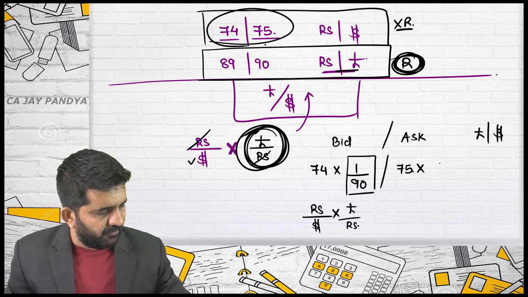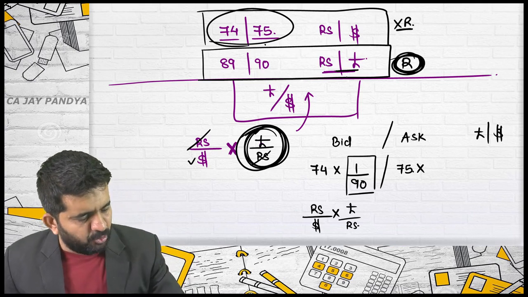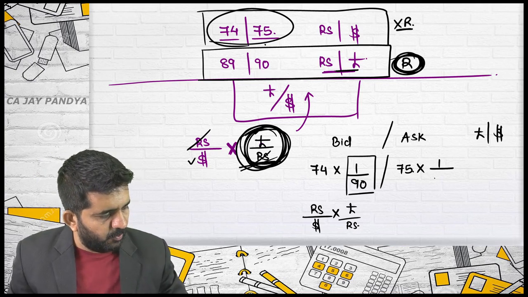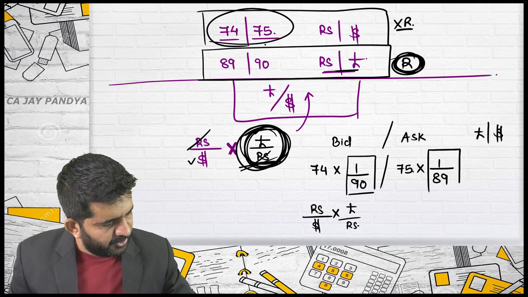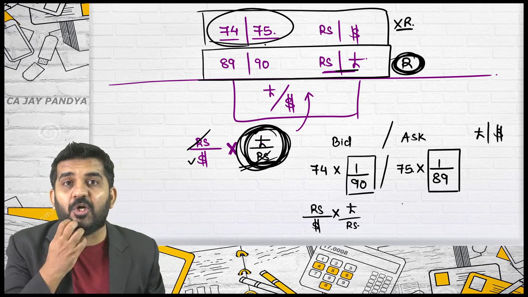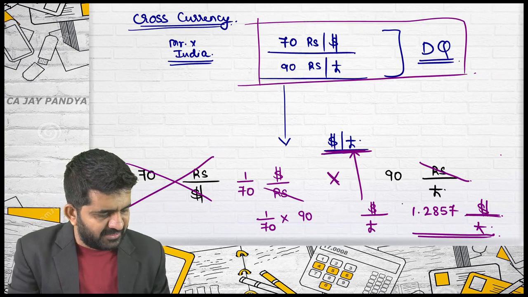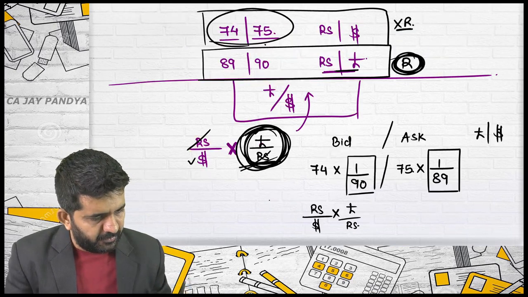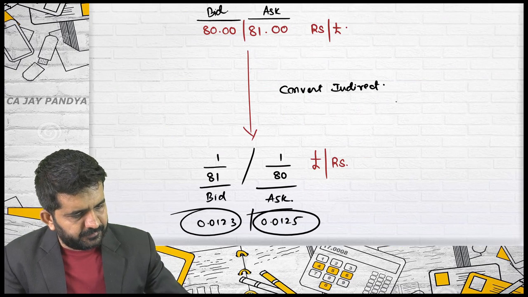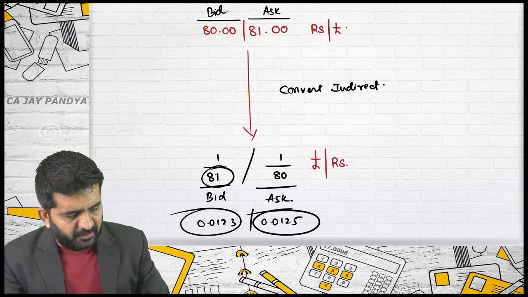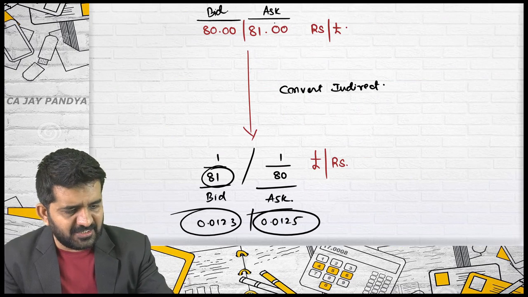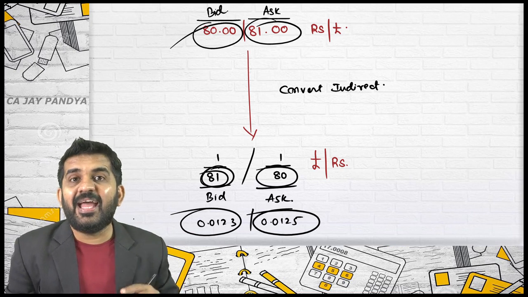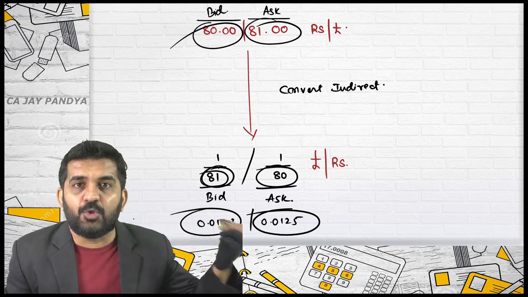May I continue? 70. What will be the ask rate as far as pound per rupees is concerned? 75 into 1 divided by 89. 1 divided by 89. So this rate I have reciprocated, and when you reciprocate, always remember this: the bid will become the denominator of ask, and ask will become the denominator of bid. Then only you can convert a direct into indirect.